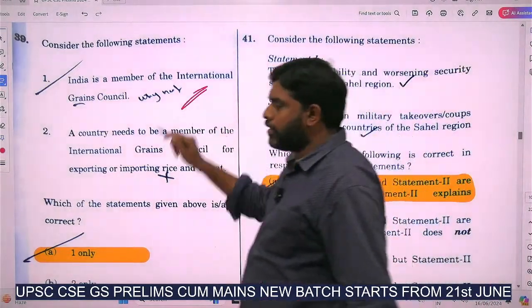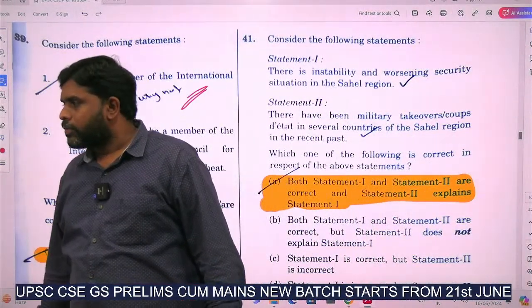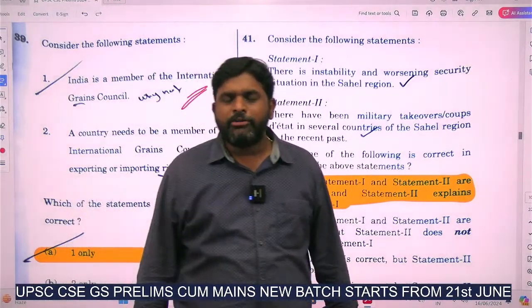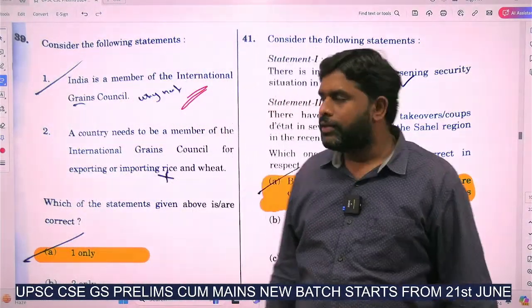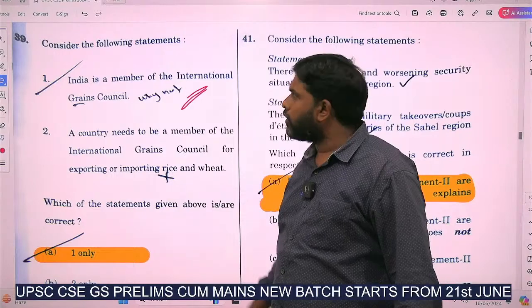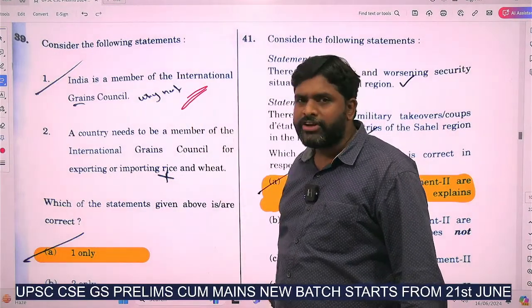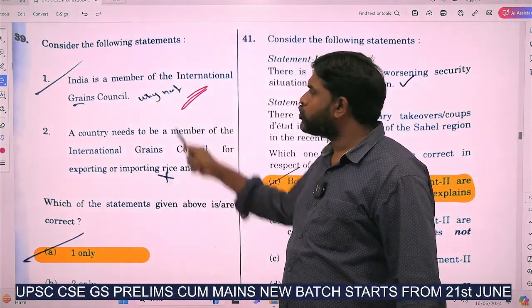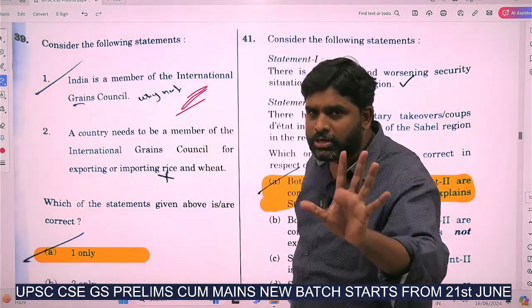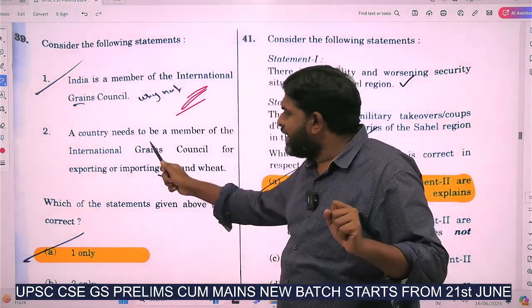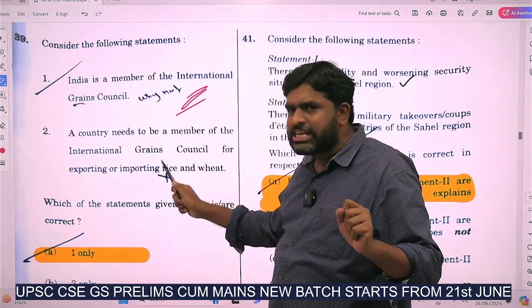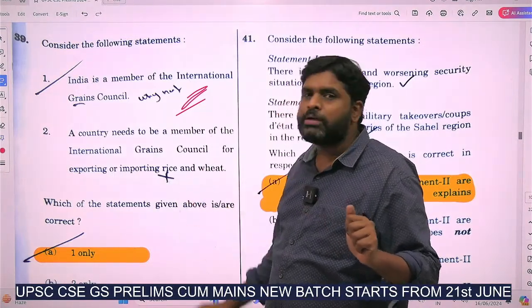International Grain Council. India is a member of the International Grain Council. Consider the following statement: India is a member of the International Grain Council. True. Now you see, common sense. A country needs to be a member of the International Grain Council for exporting or importing rice and wheat.